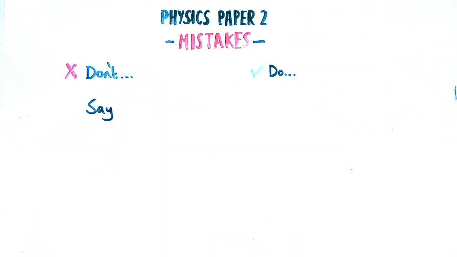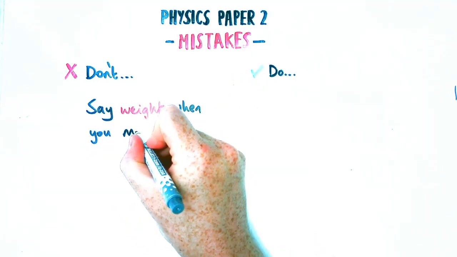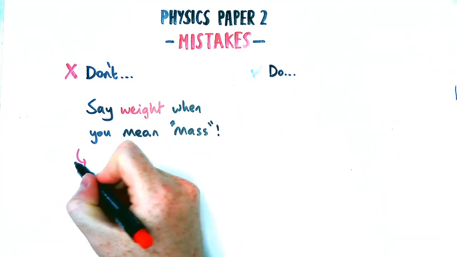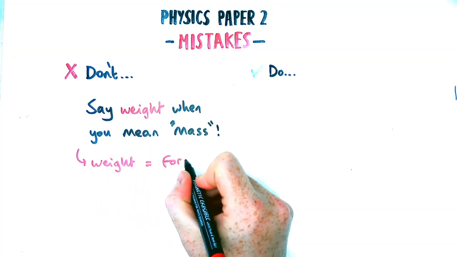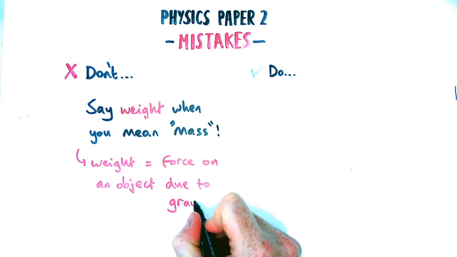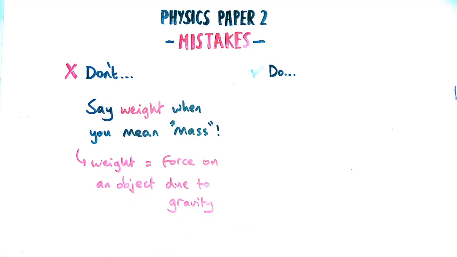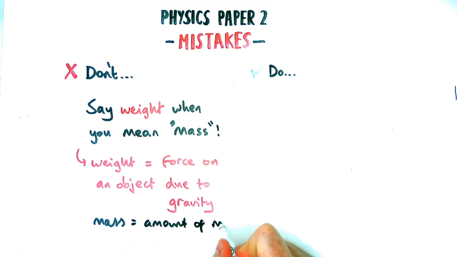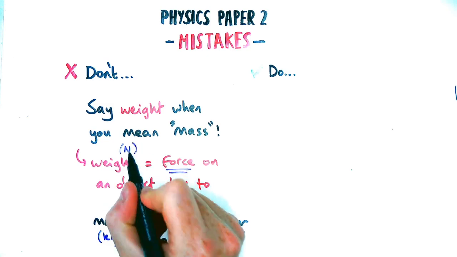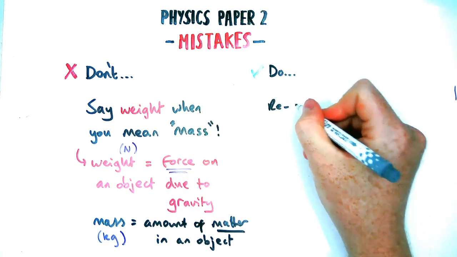Okay, next thing we're going to talk about is what you should say when mentioning weight and mass. So please don't get those two things mixed up. If you mean mass, say mass, don't say weight. Okay, so as a recap, weight is a force, so measured in newtons, a force produced on an object due to gravity or produced by gravity, whereas mass, on the other hand, is the amount of matter or the amount of stuff in an object. So mass is therefore measured in kilograms, weight is measured in newtons. So don't forget not to get those confused.